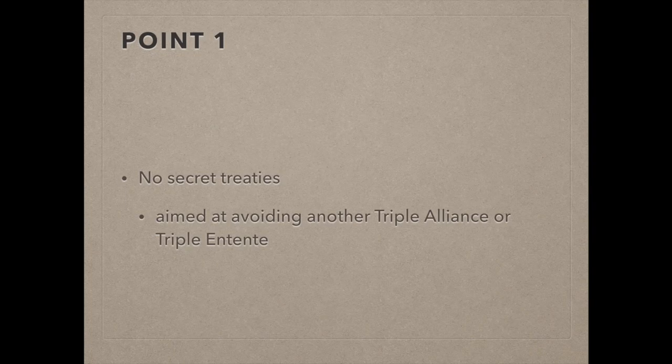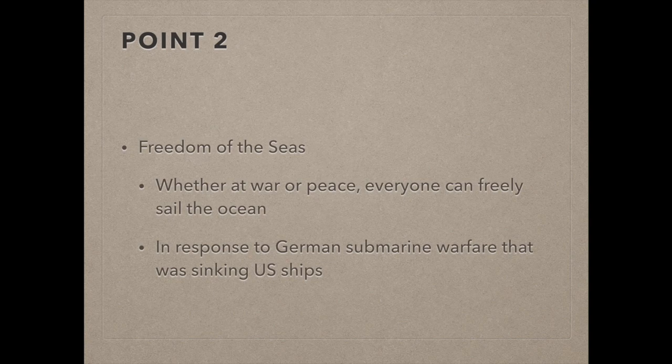The first point was no secret treaties and alliances between countries. The goal here was to prevent another triple alliance or triple entente, which Wilson believed were the major contributing factors to the outbreak of the war. The second point was freedom of the seas for all nations in both peace and war. This was developed as a result of the German U-boat warfare, which was responsible for sinking many American ships prior to U.S. involvement in the war.